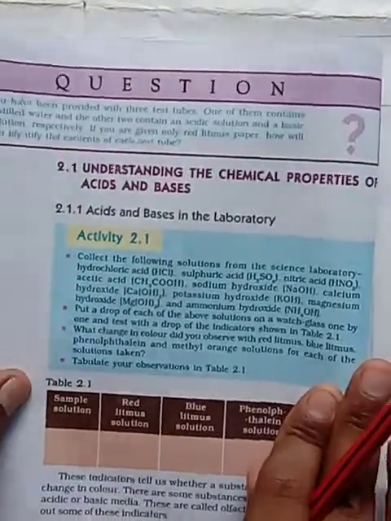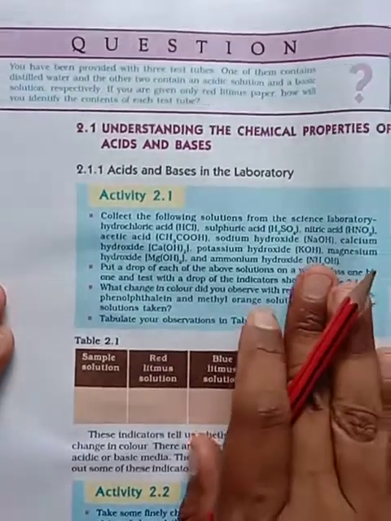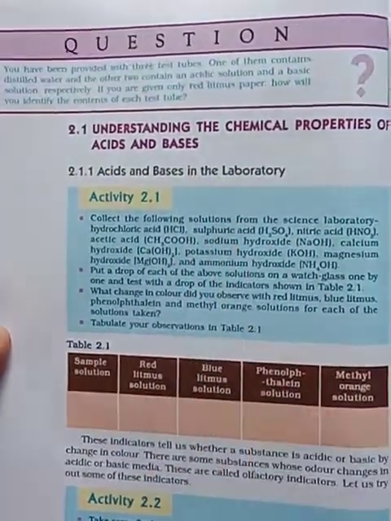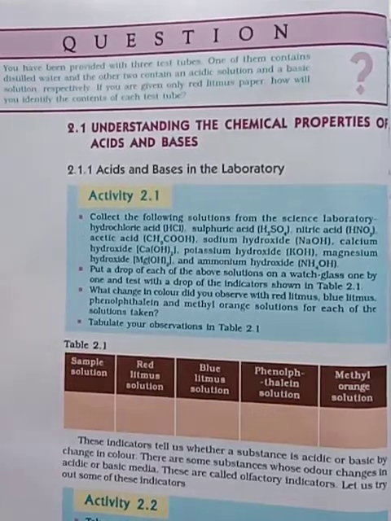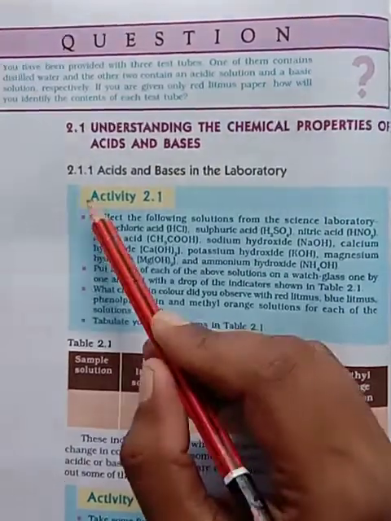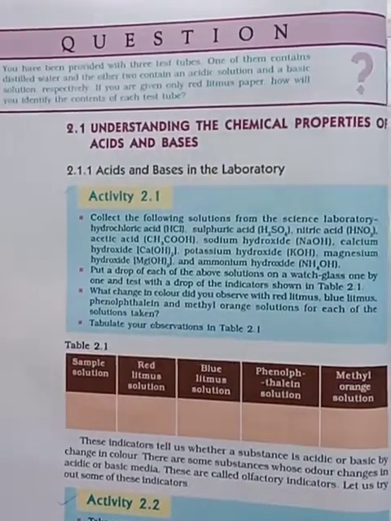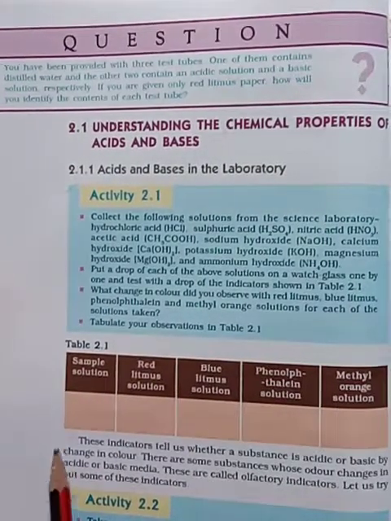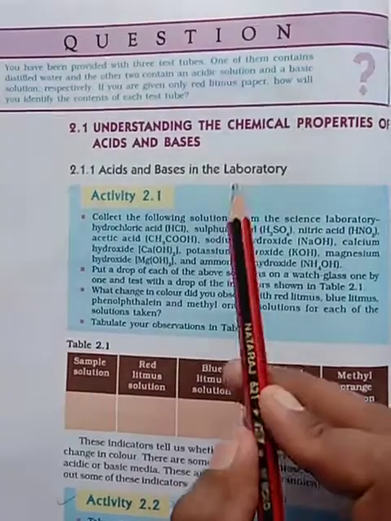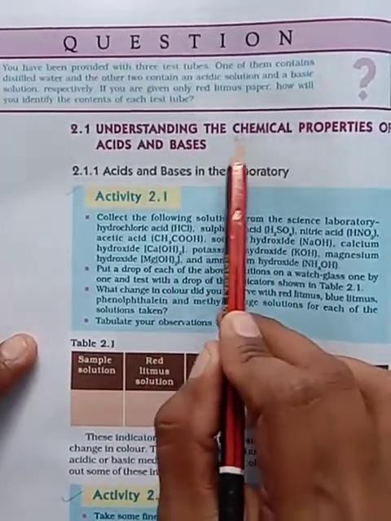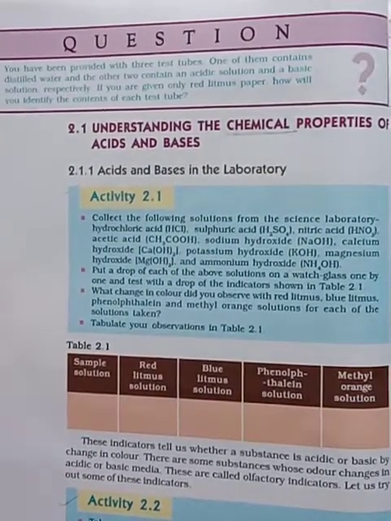Next, it is understanding the chemical properties of acids and bases. Okay, so they are giving a few activities. See my dear students, I will send activity videos, activity 2.1, activity 2.2, like that. You should watch those videos and you will get a conclusion here. Okay, I will send those videos separately. Then here they are giving understanding the chemical properties of acids and bases. See, we have to discuss the chemical properties of acids and bases here.